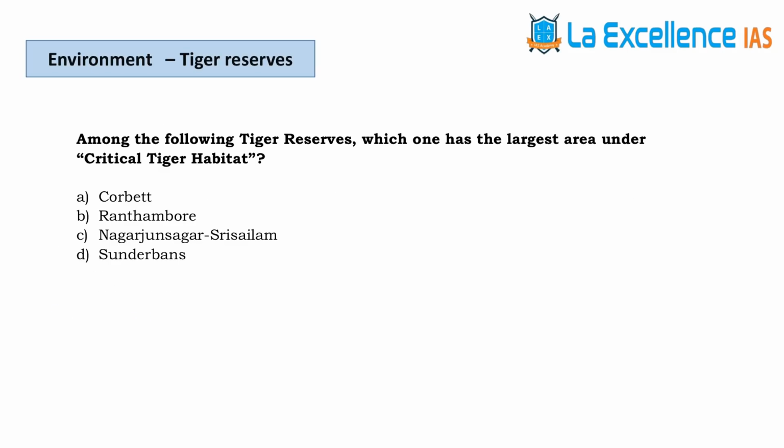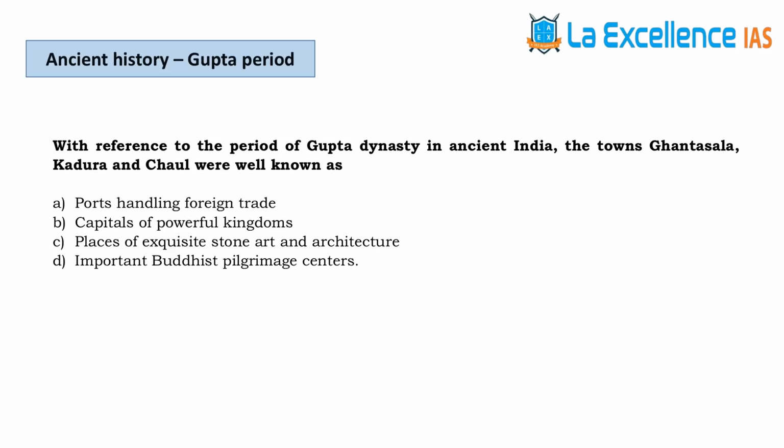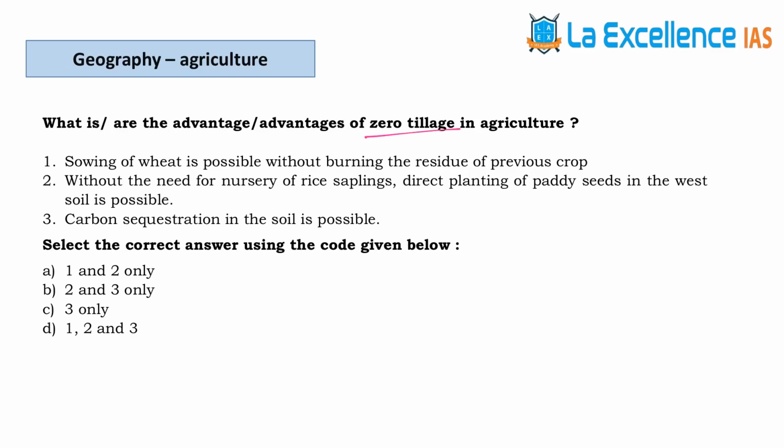The next question is with respect to the critical tiger habitat. The answer is A. The next question is with respect to the Wildlife Protection Act and Schedule 6. The answer is B. The next question is about these towns. These are ports, so the answer is A. The next question is with respect to zero tillage. The answer for this is D.